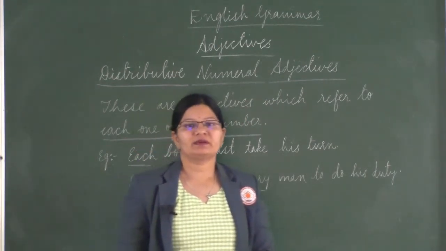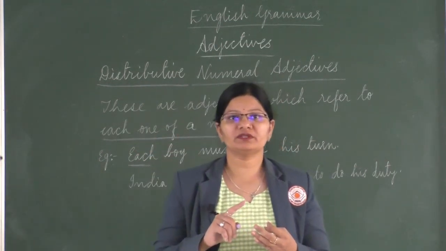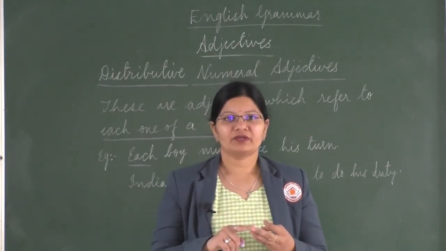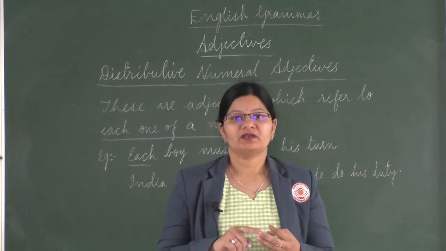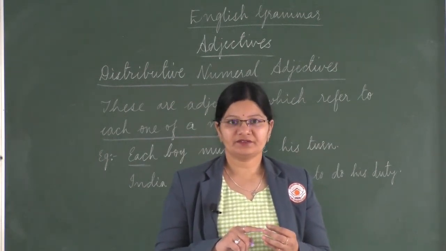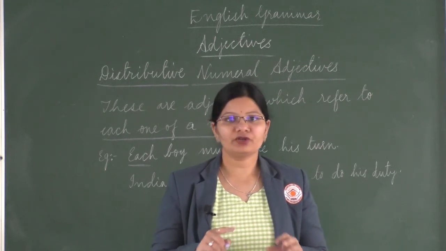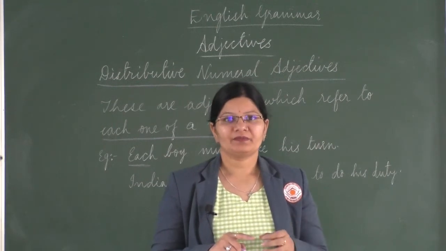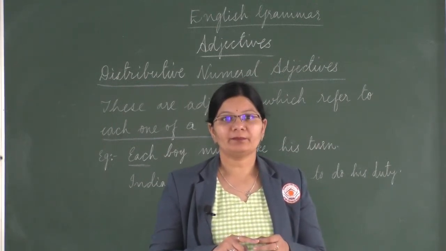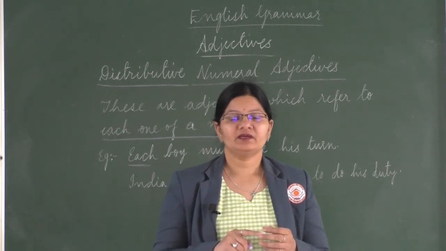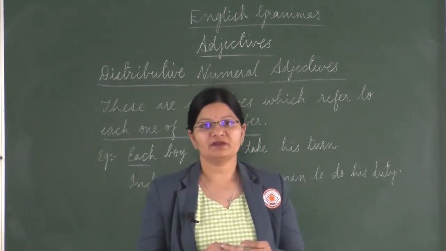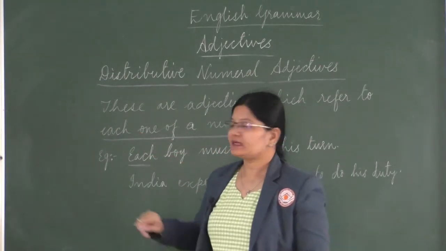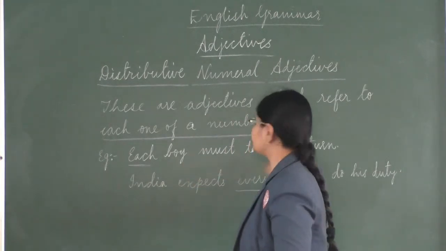So this way we completed the three. What did we learn about the definite numeral adjective? It denotes the exact number. For example, I have 3 notebooks. Indefinite does not denote an exact number. They just talk generally about few, many, several. For example, I have few ripe mangoes. And then we have the distributive numeral adjective, which denotes each one of a number. Example, each boy must take his turn.